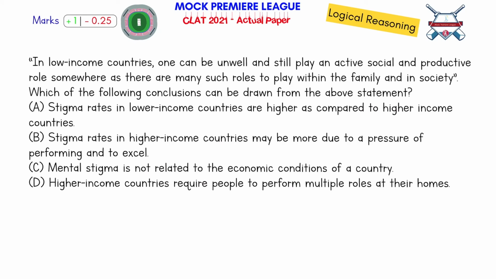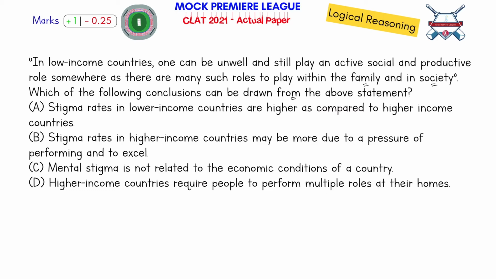And let's see the last question here. "In lower income countries, one can be unwell and still play an active and productive role somewhere, as there are many such roles to be played within the family and in society." Okay, right? So in lower income countries, you may not even notice that someone is going through a mental health problem because they are so socially active, because of the roles that they have to play in the family as well as in society. Which of the following conclusions can be drawn from the above statement? So what can you surely say after reading this statement? Let's understand each of the options and see what is the right one.